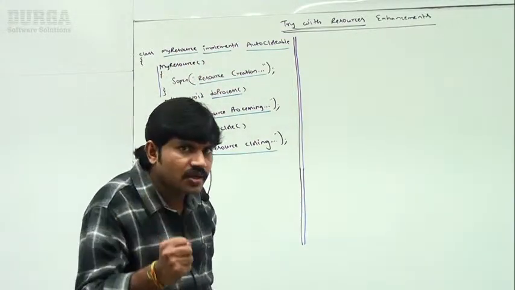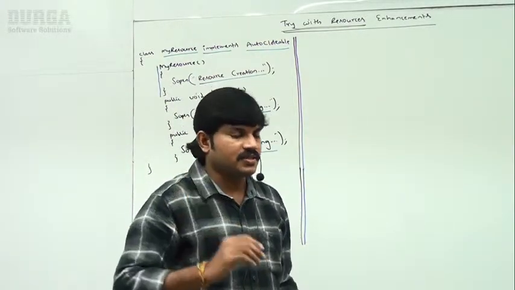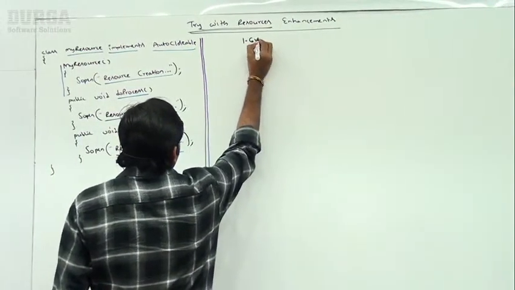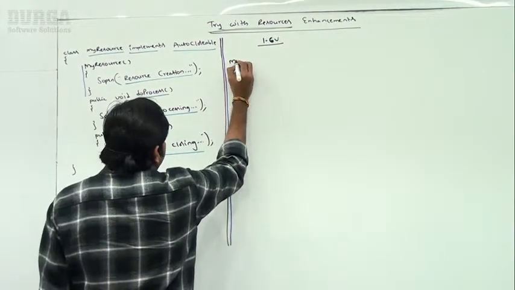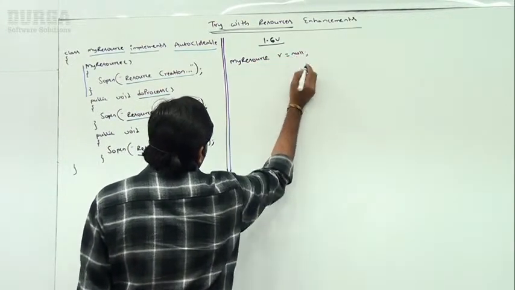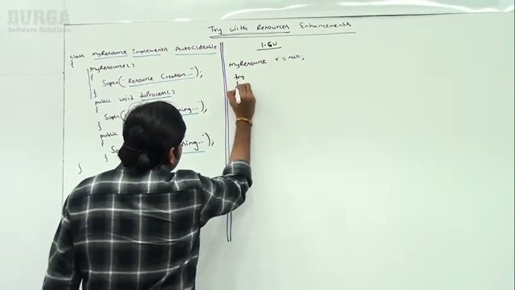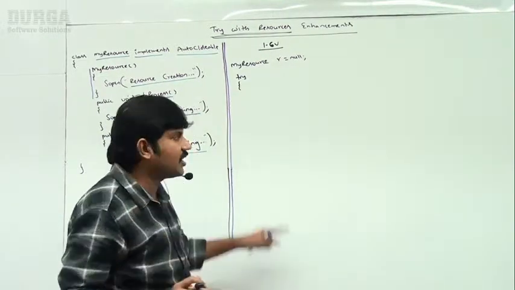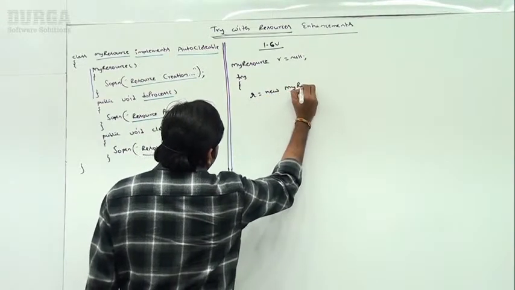Sir, how to use this resource in the 1.6 version, 1.7 version, and 1.9 version? Sir, I will discuss. Observe, if I want to write 1.6 version code, have a look very carefully, sir. What is the way we can write? MyResource r is equal to null. Next, try block. Sir, until the 1.6 version, there is no try with resources. That's why compulsory, in try, r is equal to new MyResource.